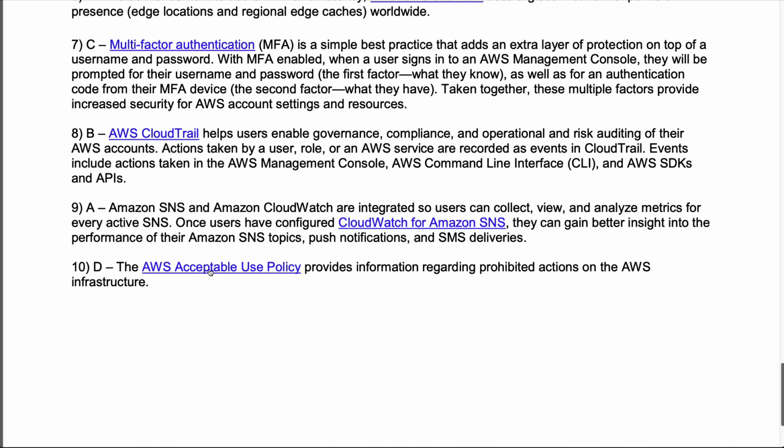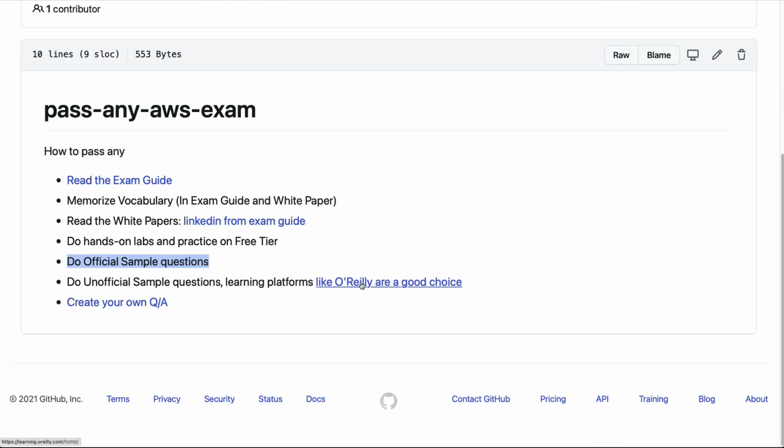The acceptable use policy provides information regarding prohibited actions on the AWS infrastructure. So this is an important thing to be aware of. And again, we're able to find it out by going through and reading the documentation. So let's get to the final section here. We've really gone through and gotten to the end.